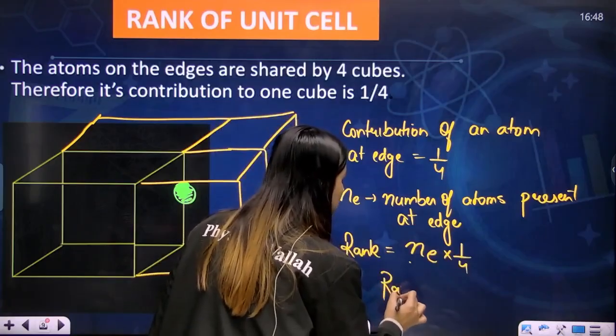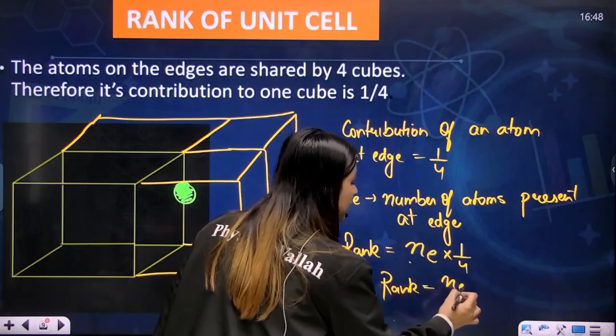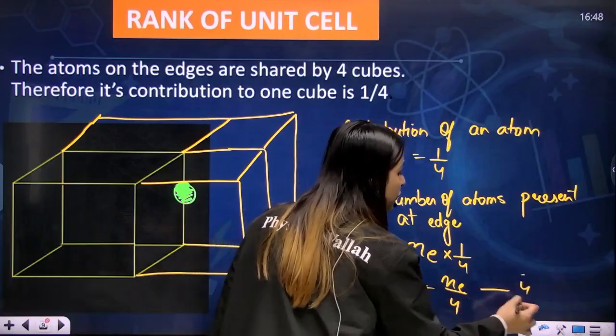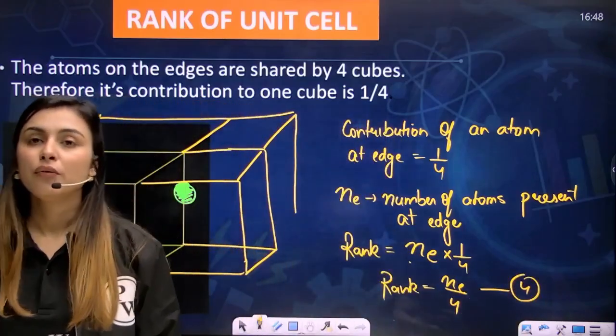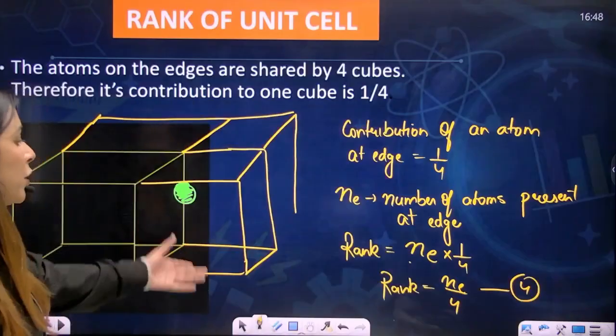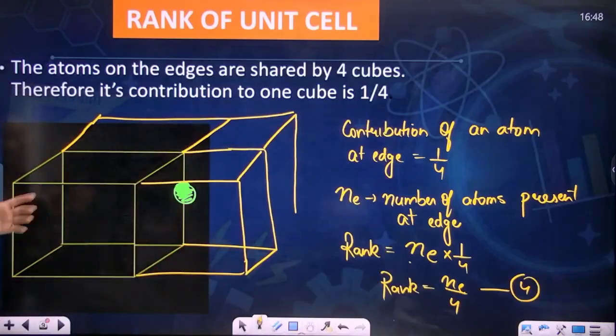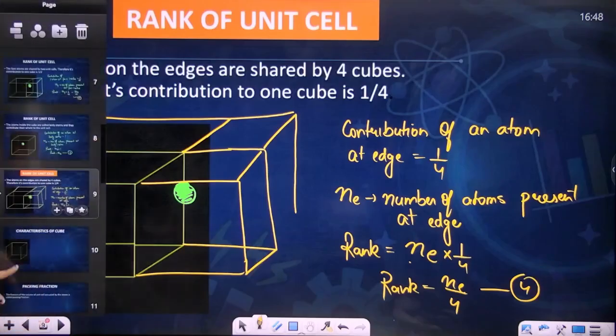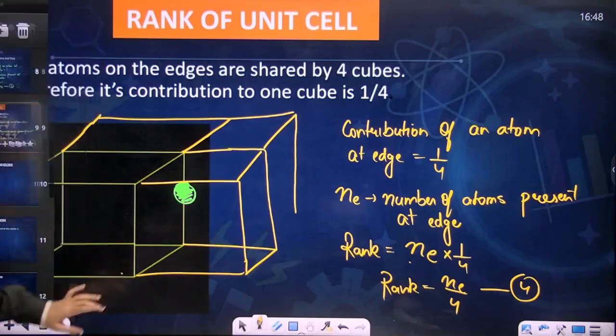So the rank will be Ne/4. Let's call it our fourth equation. I hope you're clear with this. Perfect, my dear students. You can pause the video and write it and draw it as well. I hope you've written it, right?